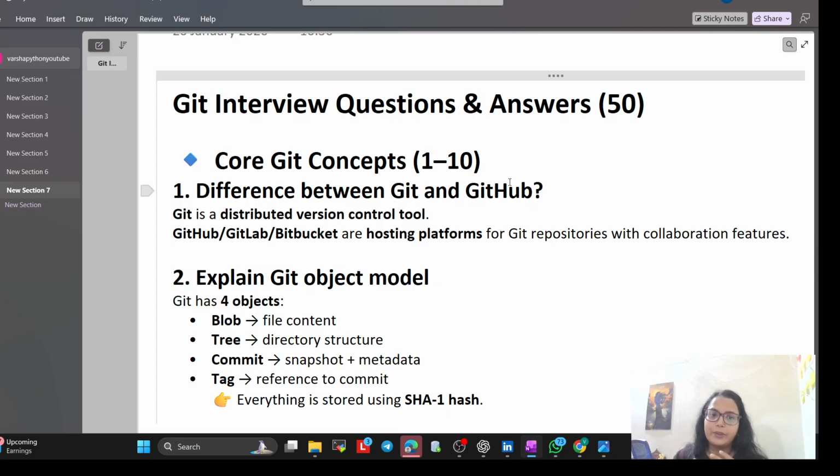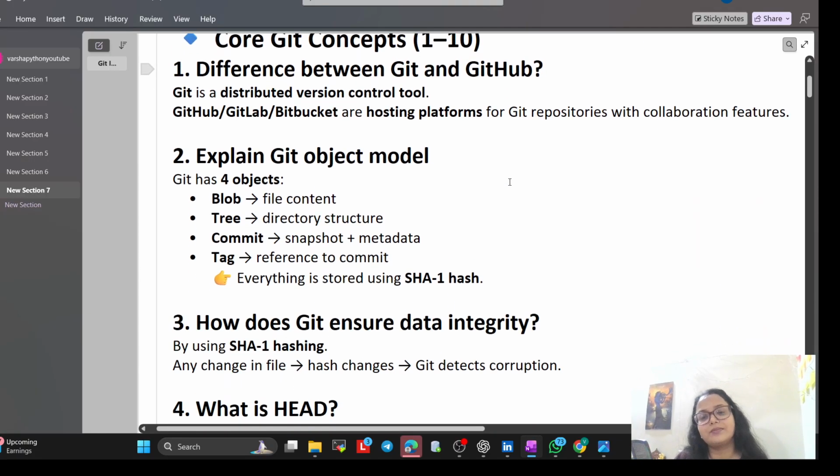So this is the difference between Git and GitHub. Git is the tool we use, but GitHub is a repository hosting platform, in simple ways. I hope you understand now.